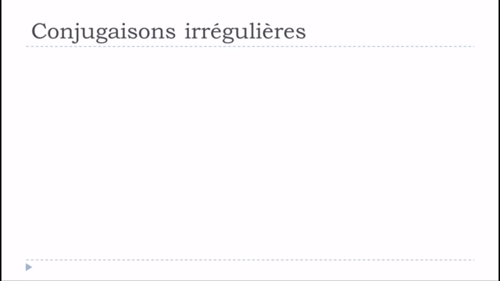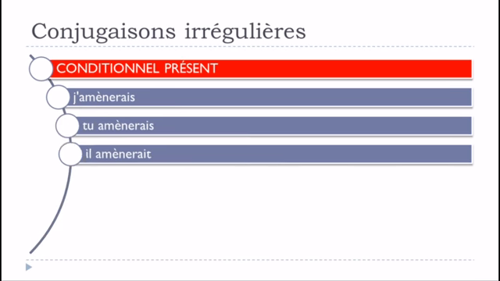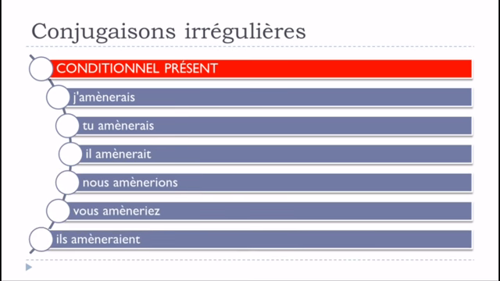Let's see now the conditionnel présent: j'amènerais, tu amènerais, il amènerait, nous amènerions, vous amèneriez, ils amèneraient. It's exactly the same thing. We'll have the modification, and this modification will affect all the forms, but it will be exactly the same modification as we saw previously. Just put this accent grave on top of this: amènerais, amènerais, amènerait, amènerions, amèneriez, amèneraient.